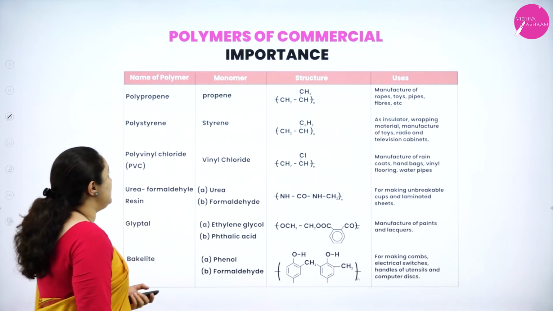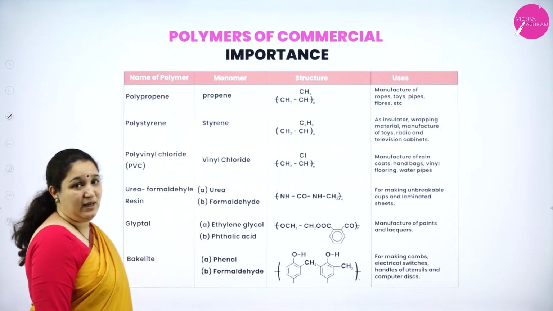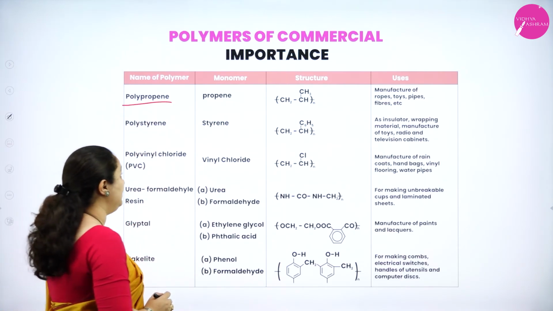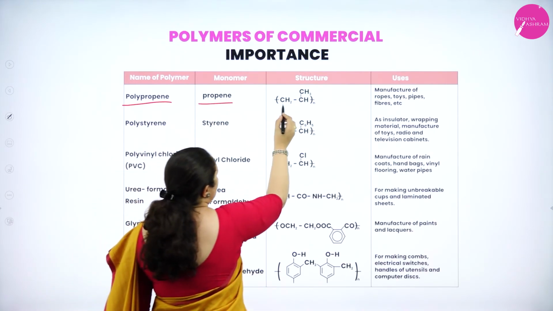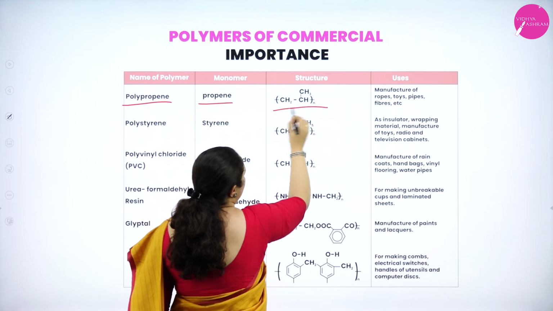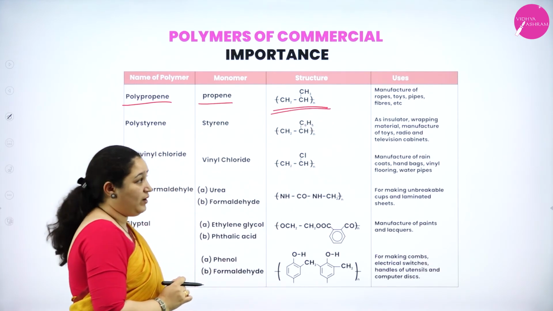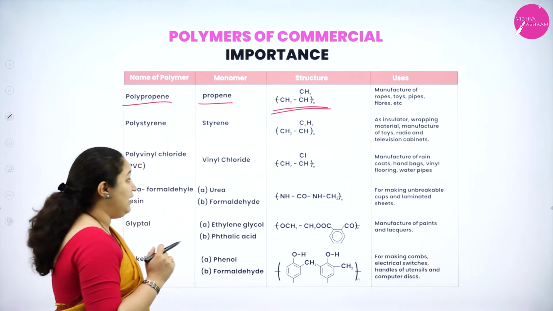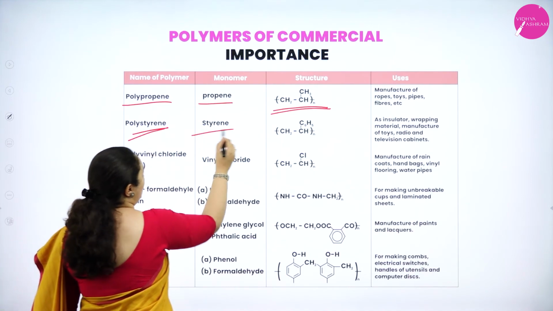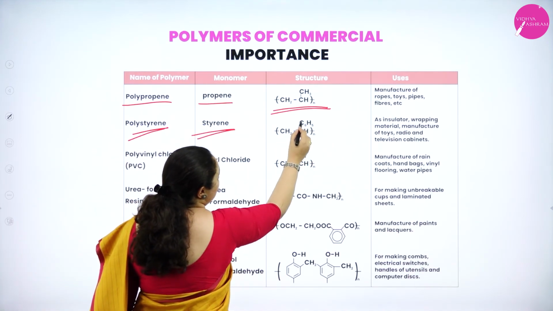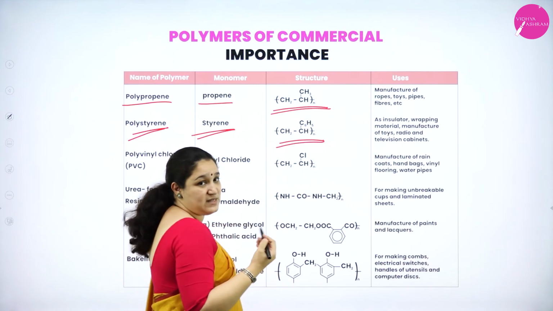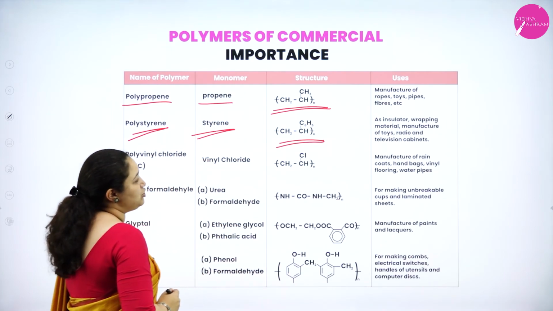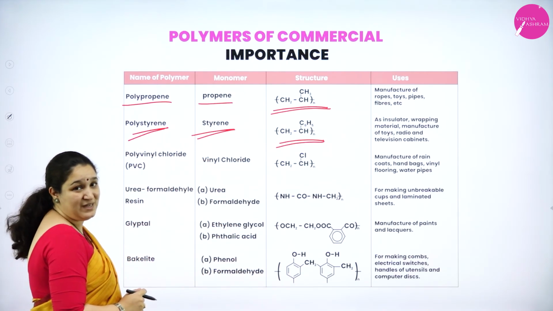Okay. Next is about the polymers of commercial importance. We'll see one by one. Polypropene is the name of the polymer. The monomer is propene, that is CH2, CH, CH3 n number of times. This is the structure of the polymer. What are its uses? It's used in manufacture of ropes, toys, pipes, fibers, etc. Next is polystyrene. Monomer is styrene, that is CH2, CH, C6H5, or we can write it as the benzene ring also. It is used as an insulator, wrapping material, manufacture of toys, radio, television cables or cabinets, etc.